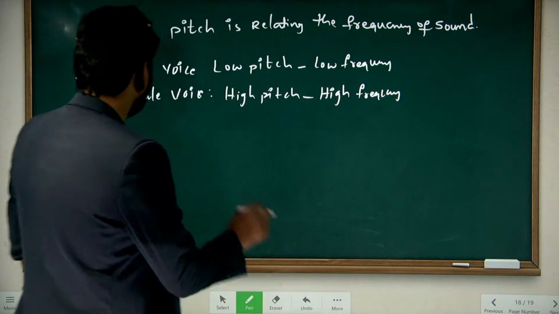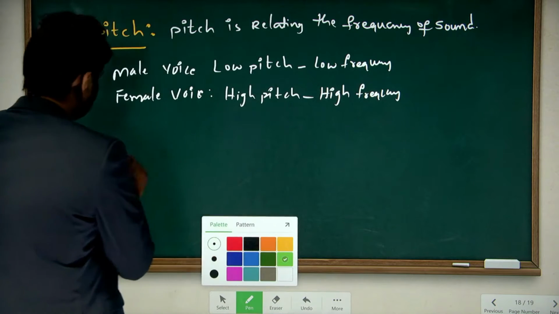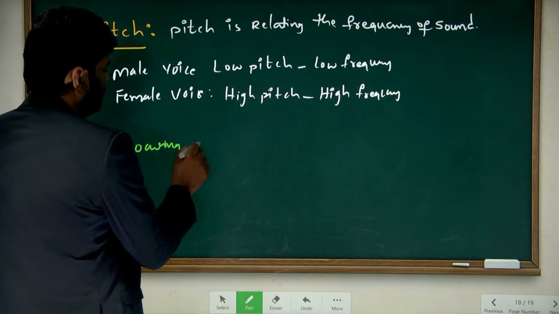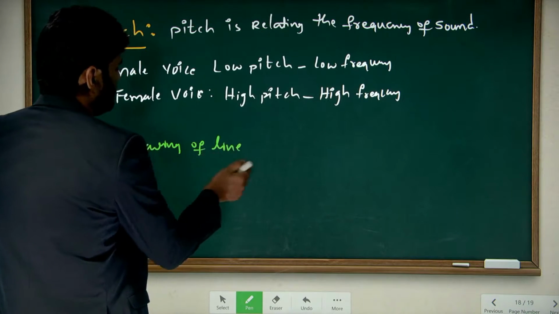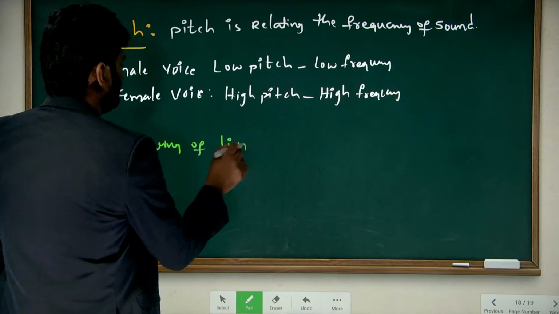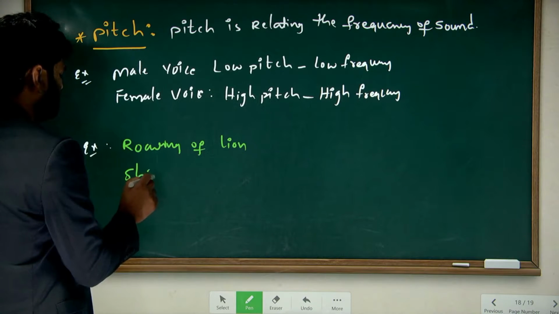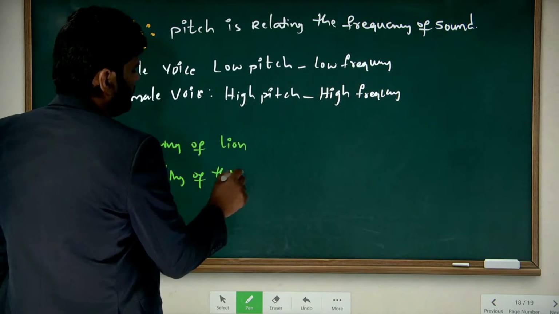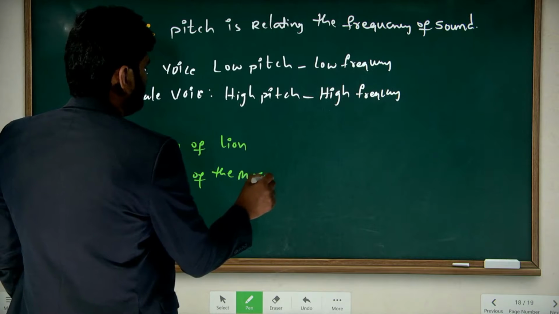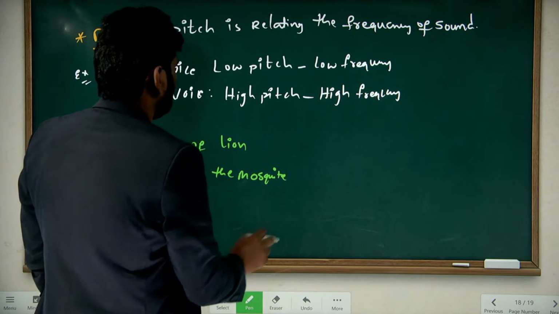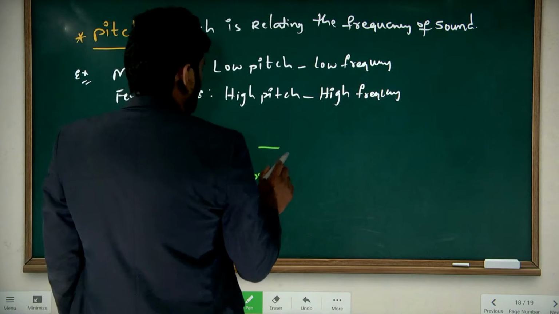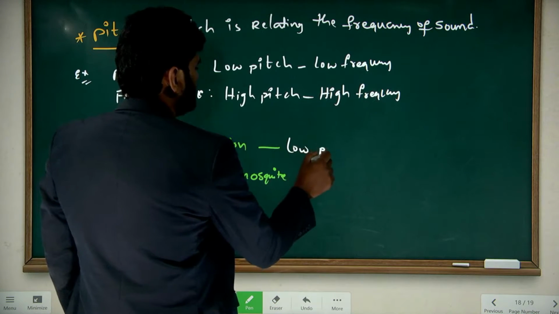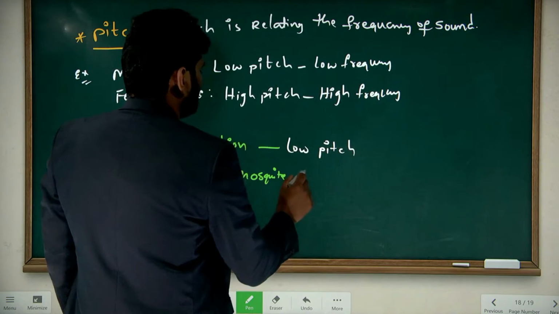So here write down roaring of the lion and shrillness of the mosquito. Which one has low pitch? The lion's roar has a low pitch, and the mosquito has a high pitch.